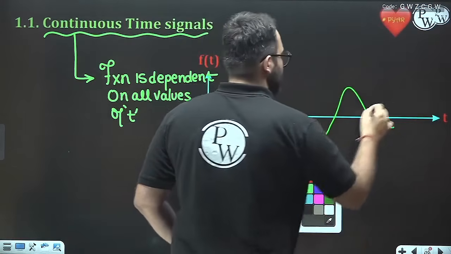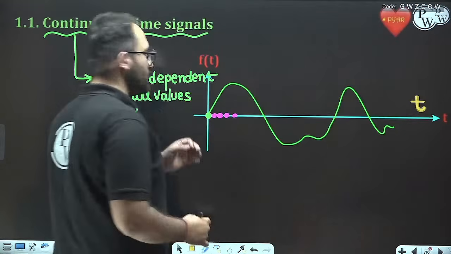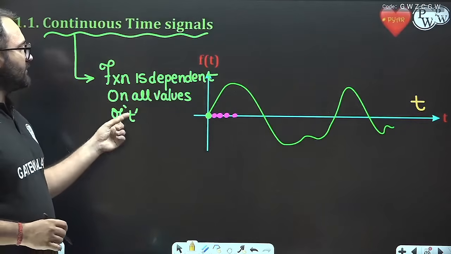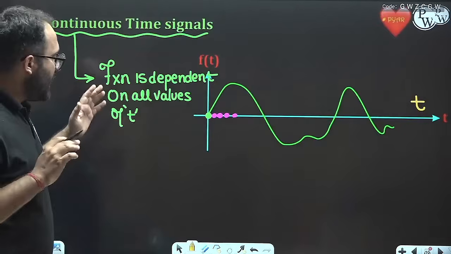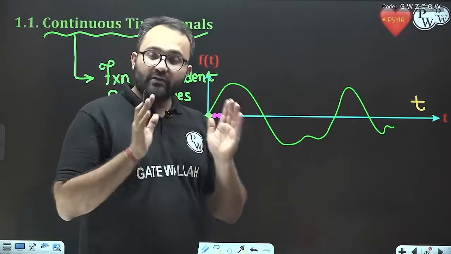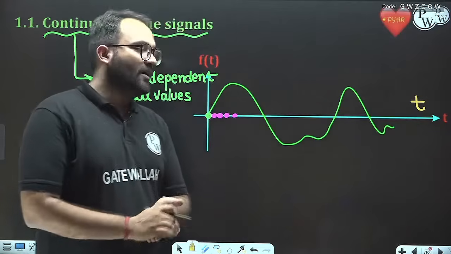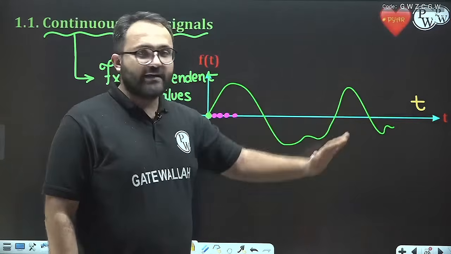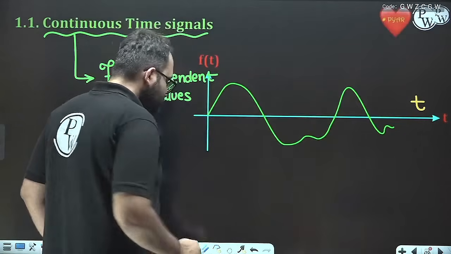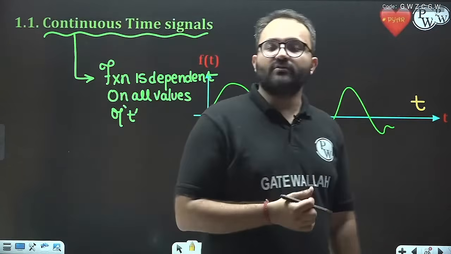So remember that continuous time signals have the variable small t, and they have a valid value at all values of time t.